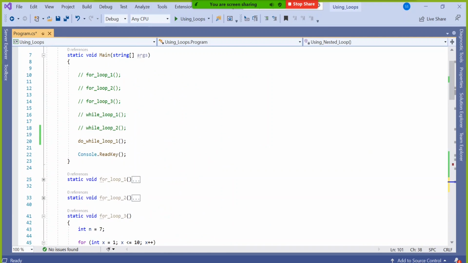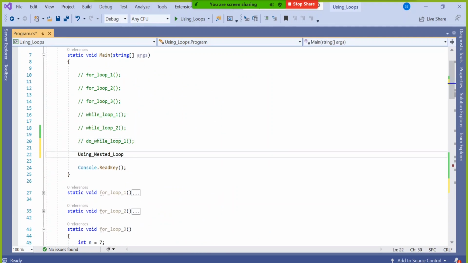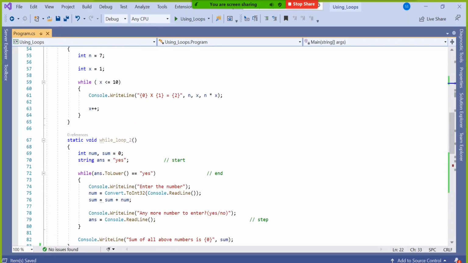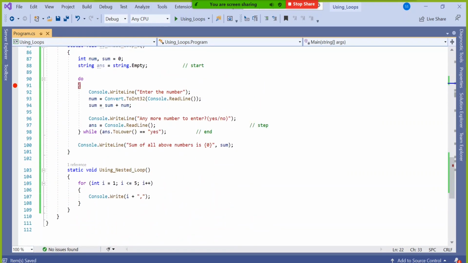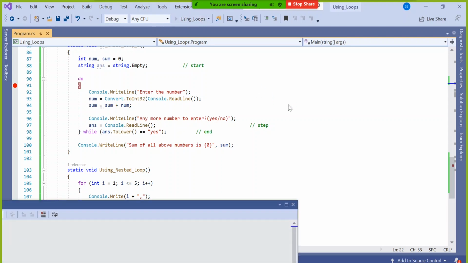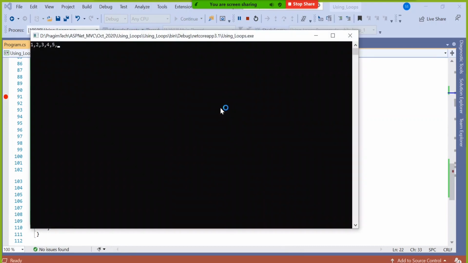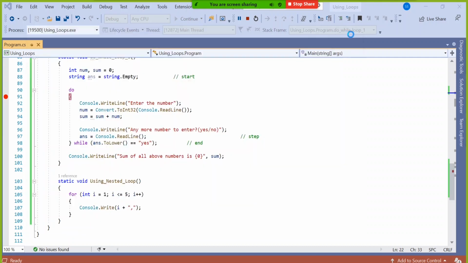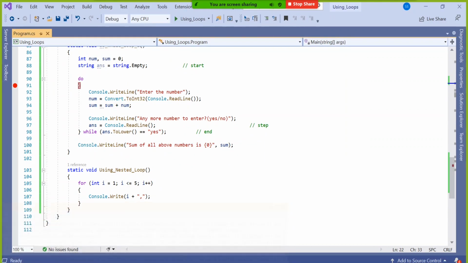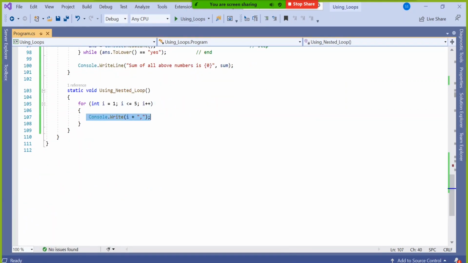Let's see whether what you are assuming is happening or not. Then we'll go to the next level. Have a look. It is displaying 1 comma 2 comma 3 comma 4 comma 5 comma because we wanted all of it in the same line.